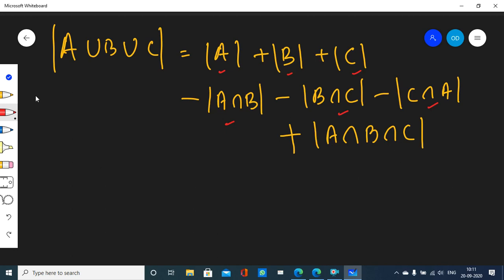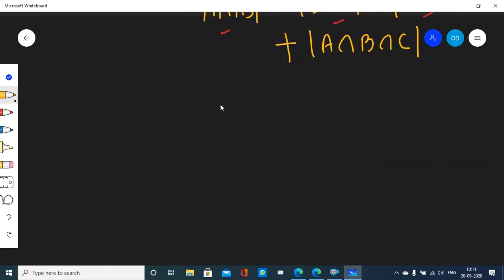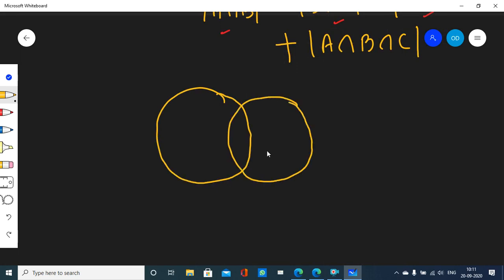Okay, you have to memorize. But let me just show you. Let me just draw the Venn diagram of A, B, C, and show you which region represents which set. This set A, this set B, this set C.